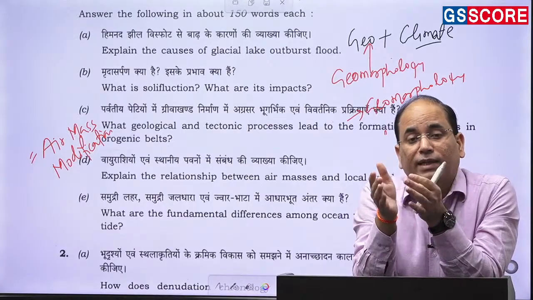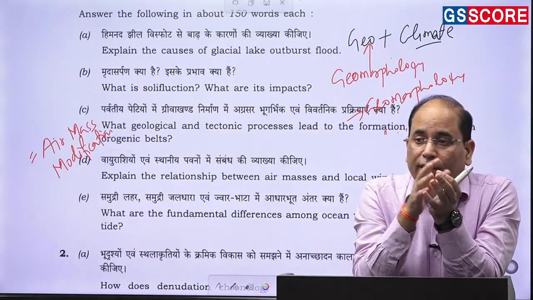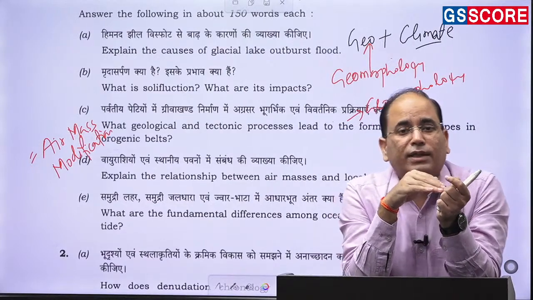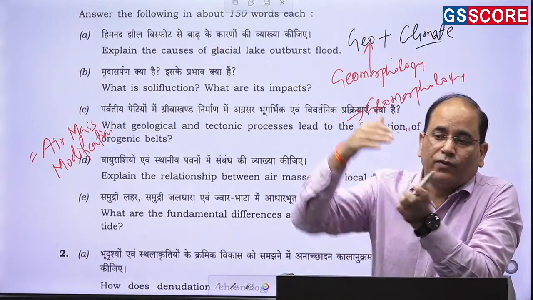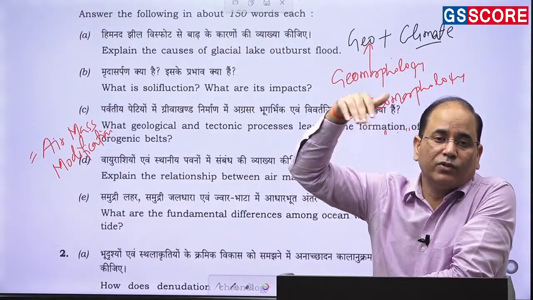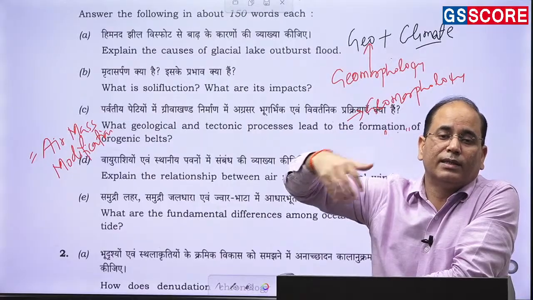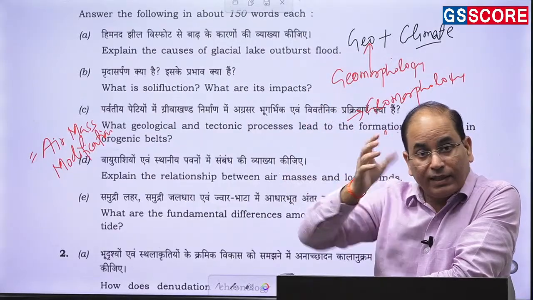In fact, during the winter season, what will happen? The air mass is cold, and while crossing the Rockies, it will be forced to slide down. When it is forced to slide down, the same air mass in the local region will turn out to be warm in the winter season.